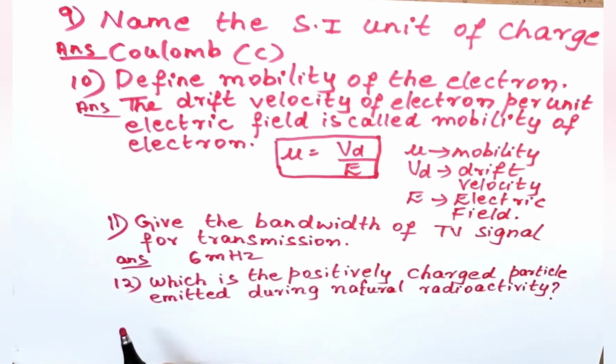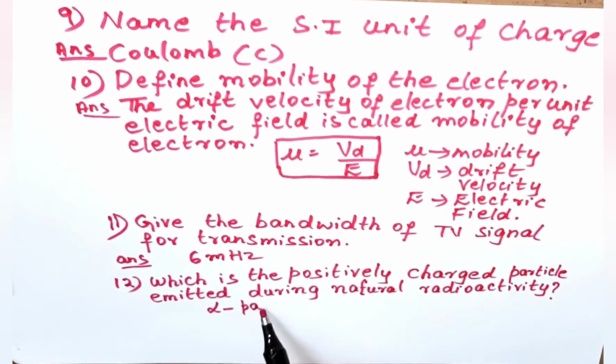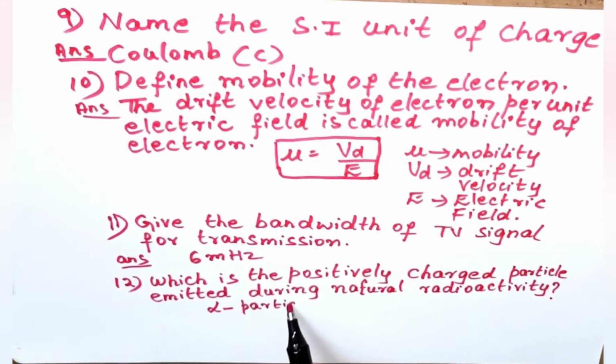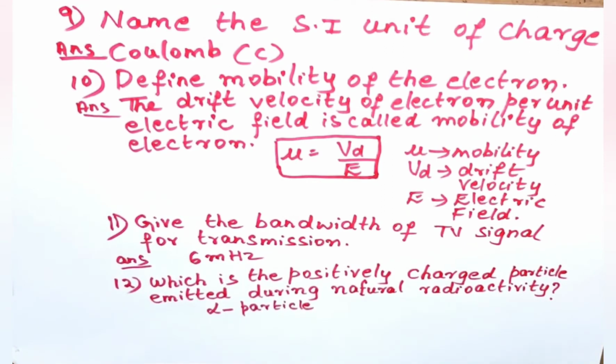Now let us discuss the 12th question. Which is the positively charged particle emitted during natural radioactivity? It is the alpha particle. Alpha particle is the positively charged particle that is emitted during natural radioactivity.